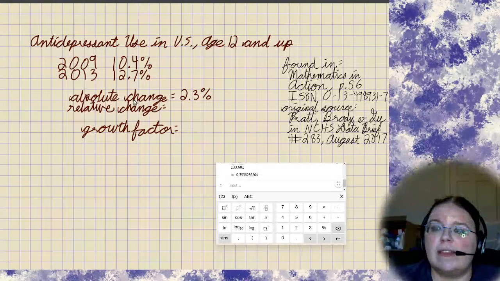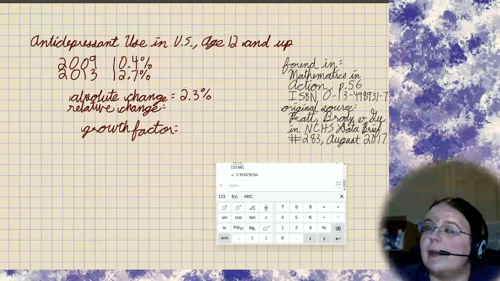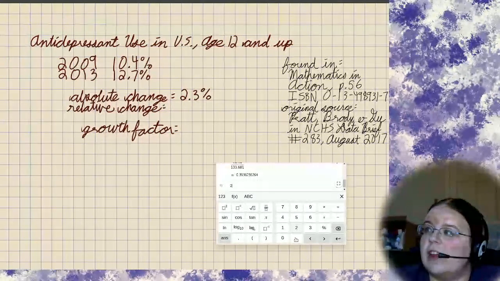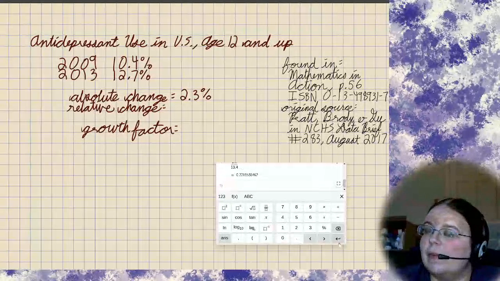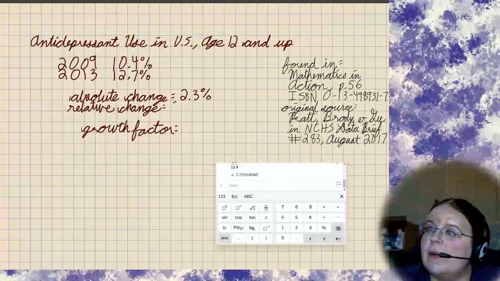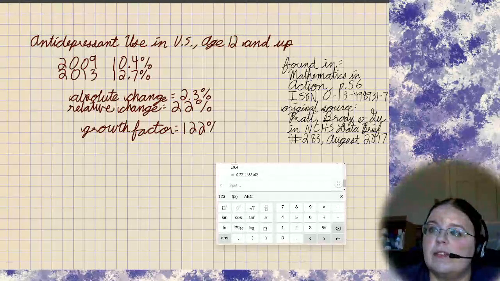Relative change always has to be considering, even if it's in percentage points, that absolute change as a portion of the original amount. I'm grabbing my calculator and I'm saying, okay, a change of 2.3 percentage points out of an original amount of 10.4 percentage points. So that's about a 22% relative change. And from that, we can extrapolate a growth factor of 122%, which is the same as 1.22.